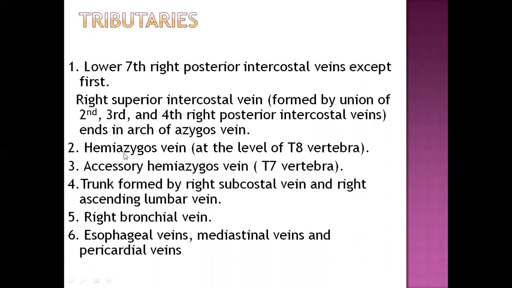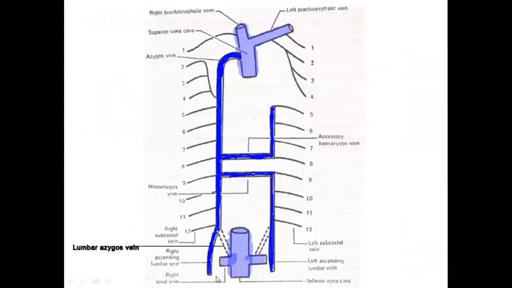Not only that, from the picture we have seen into the azygos vein, the hemiazygos vein also drains at the level of T8 vertebra. The accessory hemiazygos vein also drains at the level of T7 vertebra. Then the trunk formed by the right subcostal vein and right ascending lumbar vein, right bronchial vein, esophageal veins, mediastinal veins, and pericardial veins. All these are the tributaries of the azygos vein. From this picture, you can see this is the last, 12th intercostal vein, which is called the subcostal vein, and this is the ascending lumbar vein.